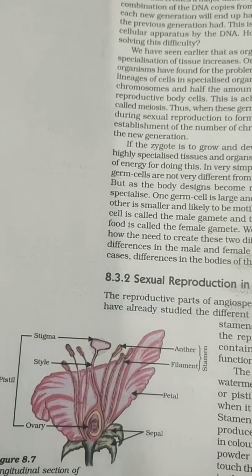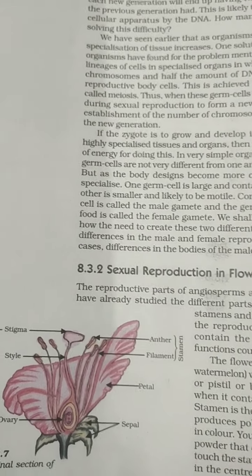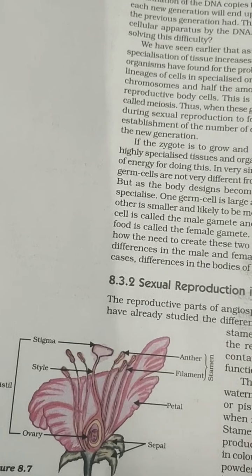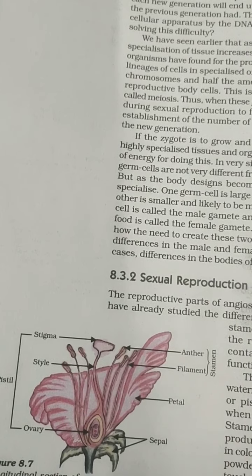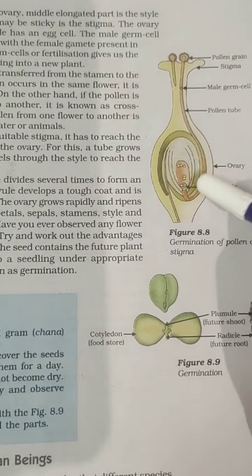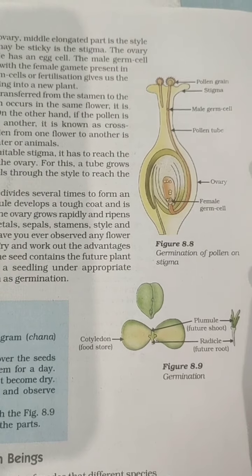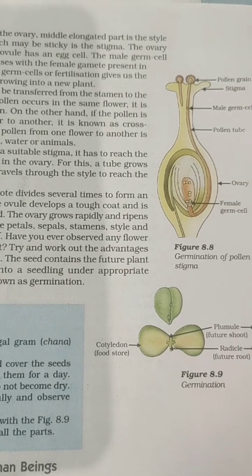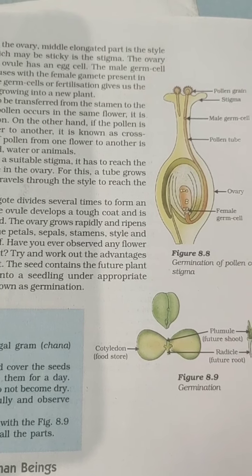In the ovary there are ovules, which are called eggs. The pistil is present in the center of the flower. If we look at this picture, we can see this portion, the gynoecium, which can also be called the pistil.